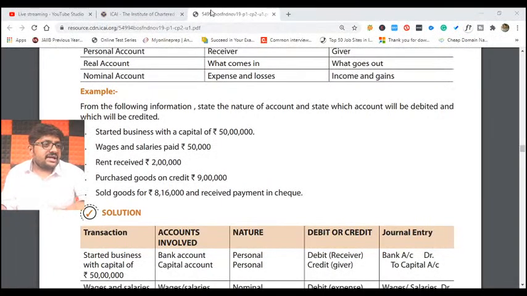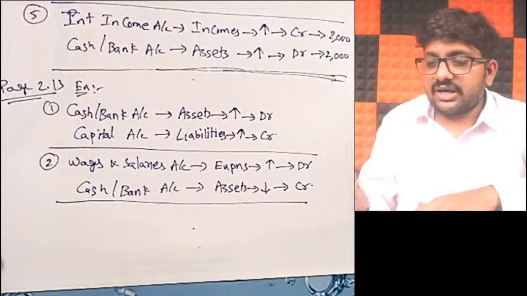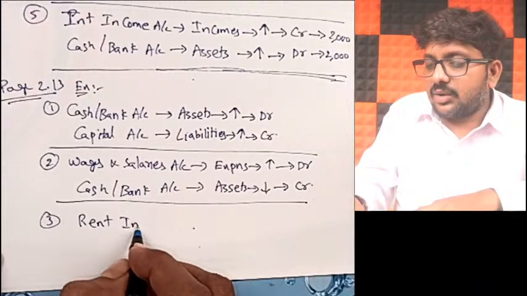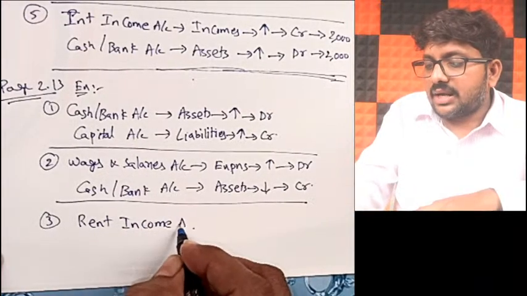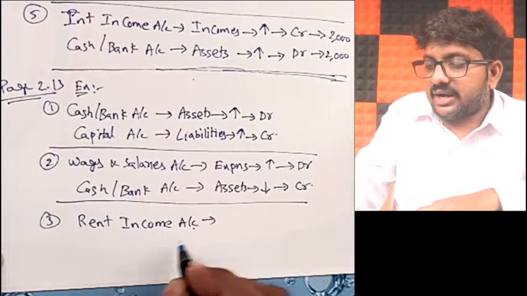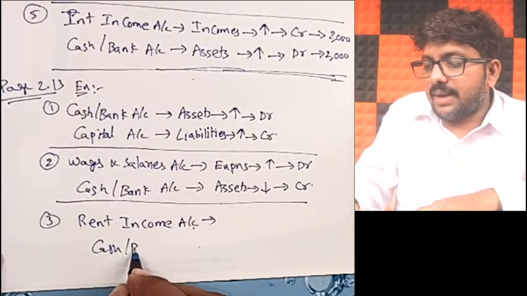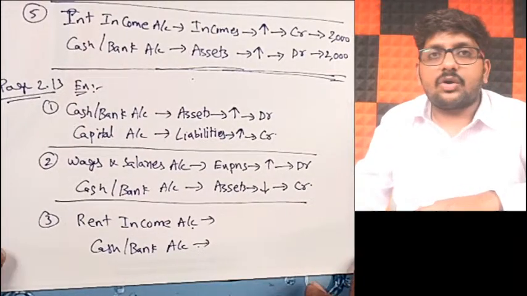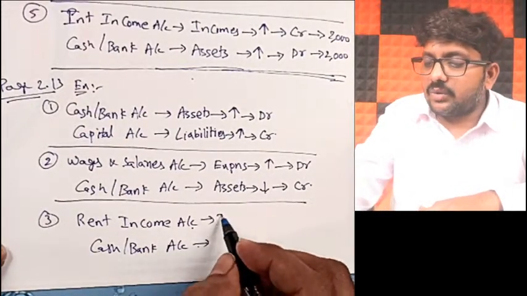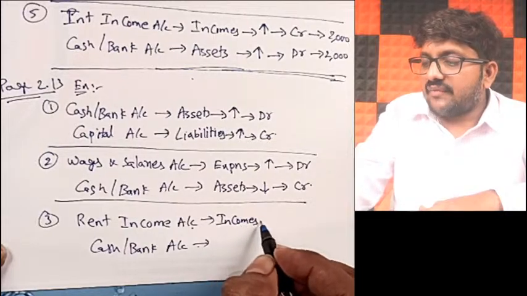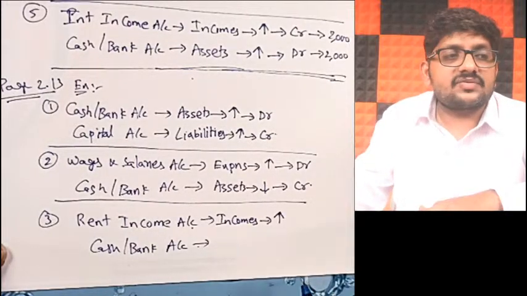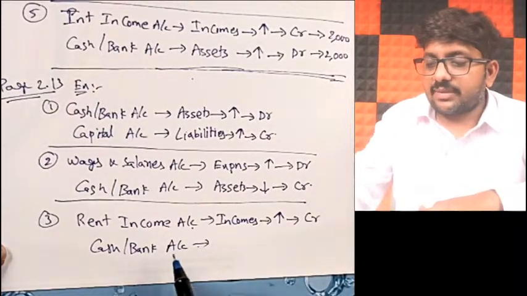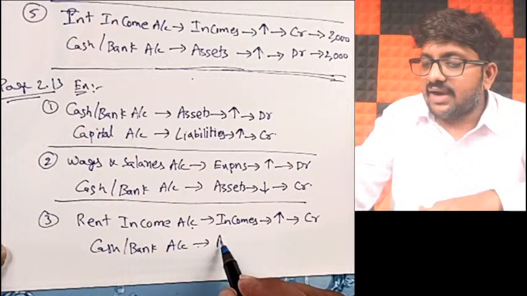Chalo, the next transaction is rent received, 2 lakhs. This fellow received rent, my dear friends. In that case, I will call it rent income account. Rent income account will be affected, as well as cash or bank account. Rent income account is a part of incomes. When you receive a new income, your total incomes will increase. When incomes increase, what should you be doing? Credit. Correct?